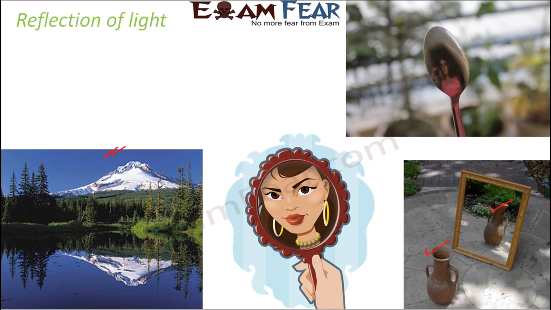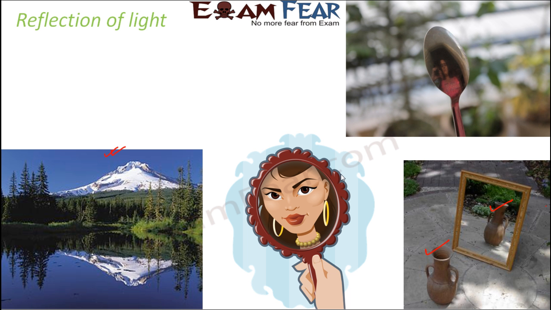Now, if you want, you can try it out yourself. If you take a stainless steel spoon and you just keep it in front of you, you are able to see your image on the spoon. Why is it? Because the surface again is very shiny and smooth, so reflection of light is taking place, because of which you are able to see your image.